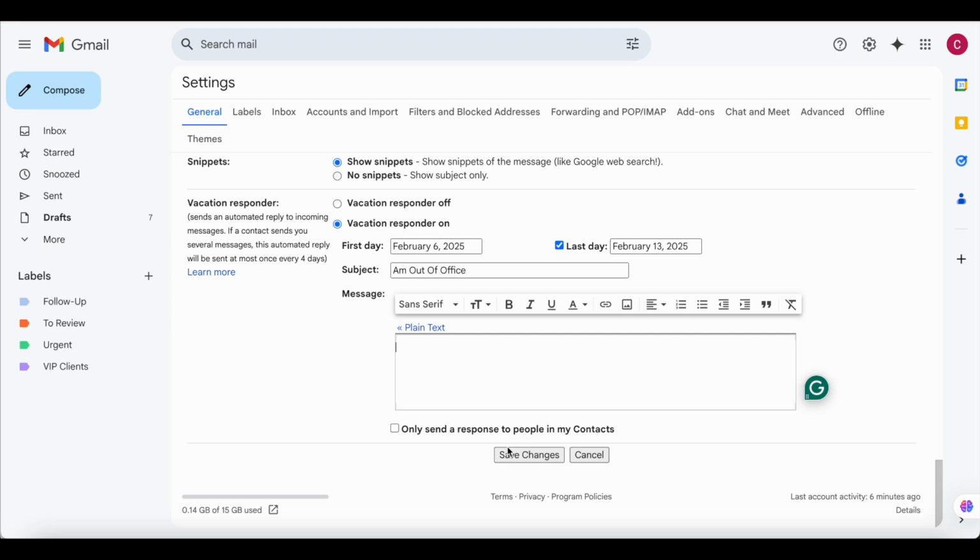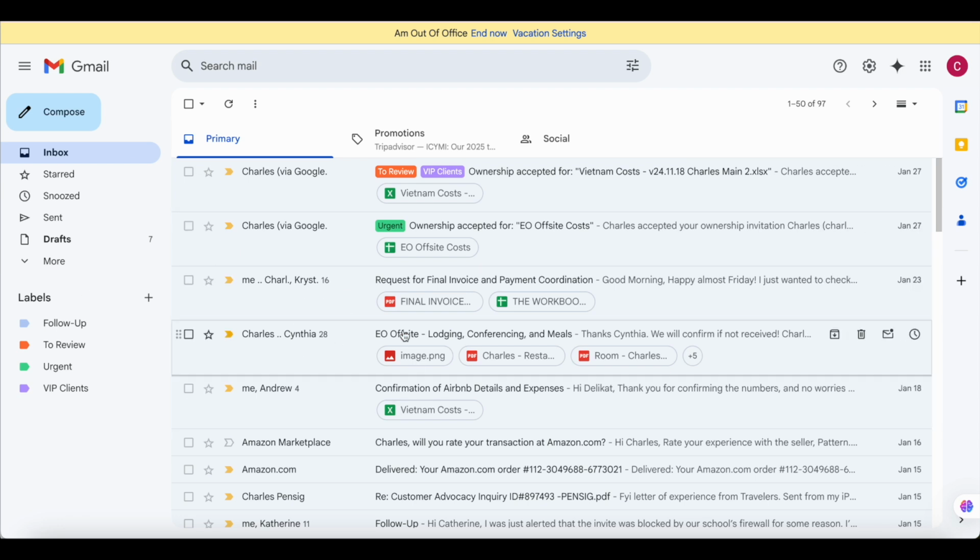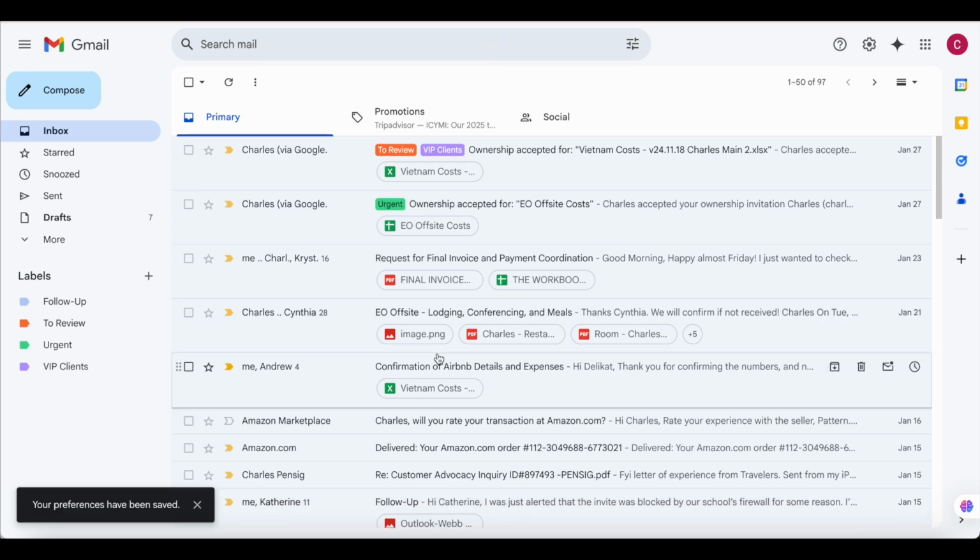So once you do that, you save the changes, and once you have saved the changes, you can see at the top it appears I'm out of office. So once you turn it on, it will always appear at the top of your client's inbox. But once the vacation is over, or once the client is back in office, you can tap on End Now, and it will turn off the email responder.